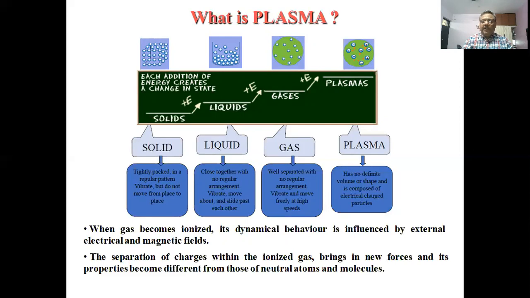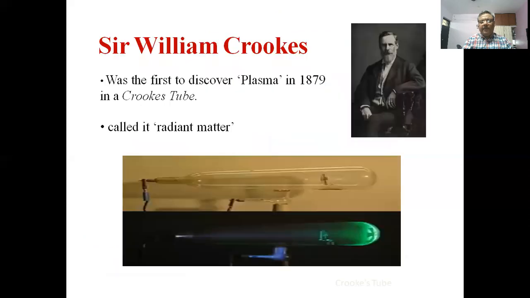Now, when the particles are free, and the matter is composed of electrons and ions, that means the particles are charged. And for a charged particle, it is quite natural that they will be influenced by external electric and magnetic fields. And the separation of the charges within the ionized gas brings in new forces, and its properties become different from those of neutral atoms and molecules.